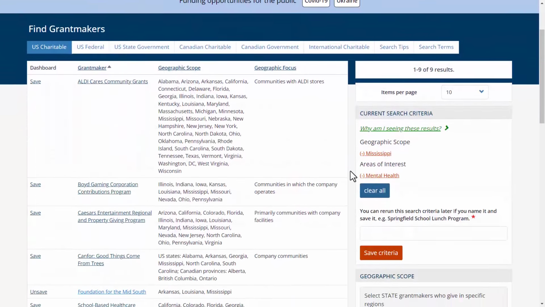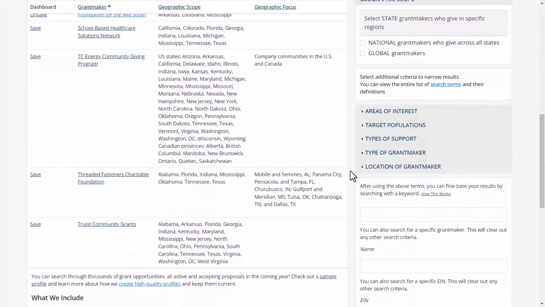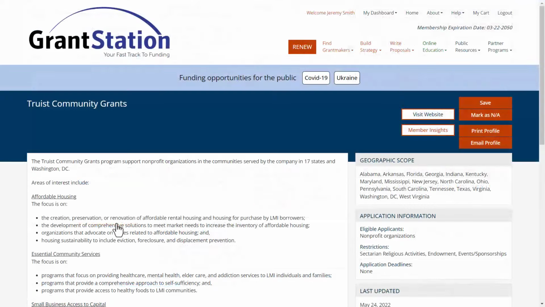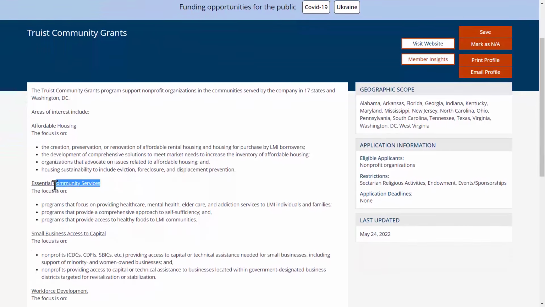Let's go back to our list and look at another profile. This time, a corporate foundation, the Troost Community Grants. Okay, again on the left, here are the areas of interest they support, and we can see that they address essential community services with a focus on programs that focus on providing health care, mental health, elder care, and addiction services to low or moderate income individuals and families. This looks good. So diving deeper, looking at the application information, eligible applicants are nonprofit organizations, but there are some restrictions.